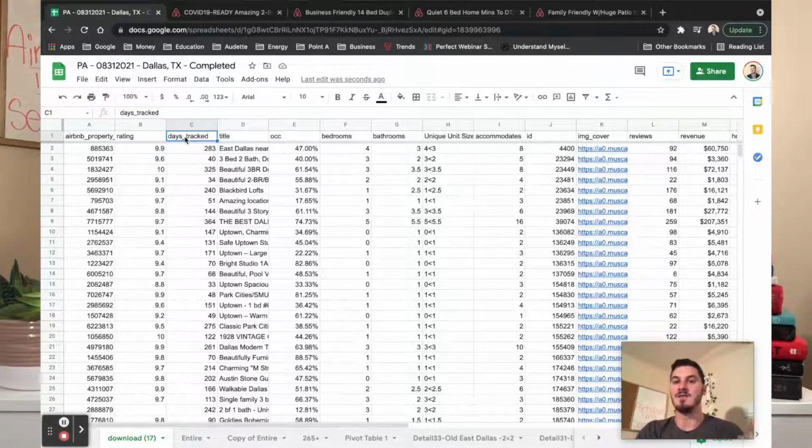However, if they have not been tracking throughout the entire year and that listing has only been up for, say, 6 months, then they're only going to have information on the past 6 months, right? So it's very, very key. You need to know that, because you could look at a listing and say, oh, this listing has done terrible, it's not doing really well. Well, maybe it's only been up for half a year, right?